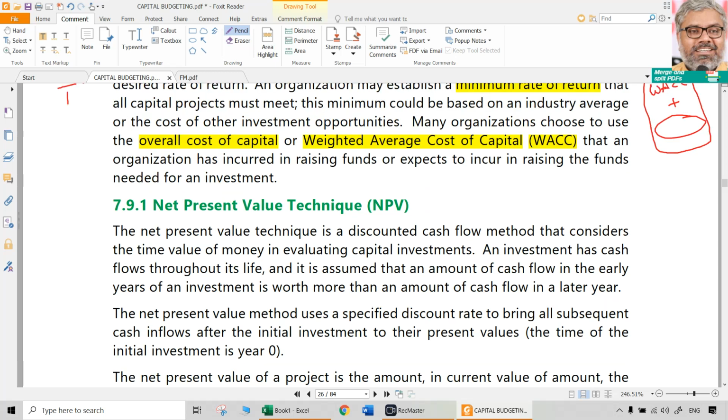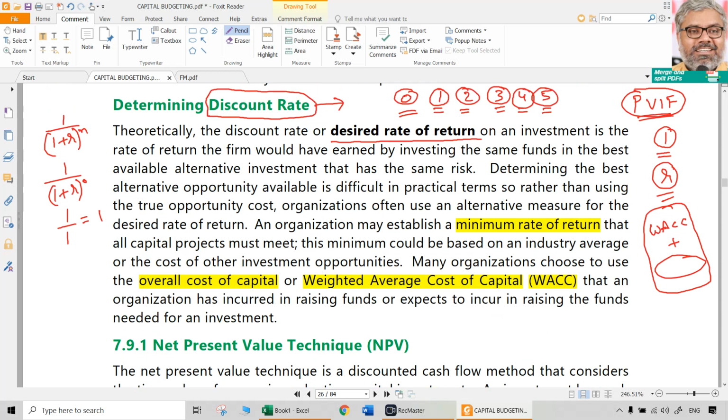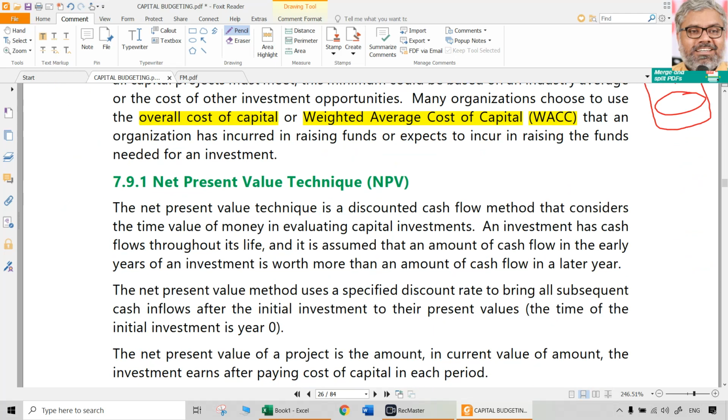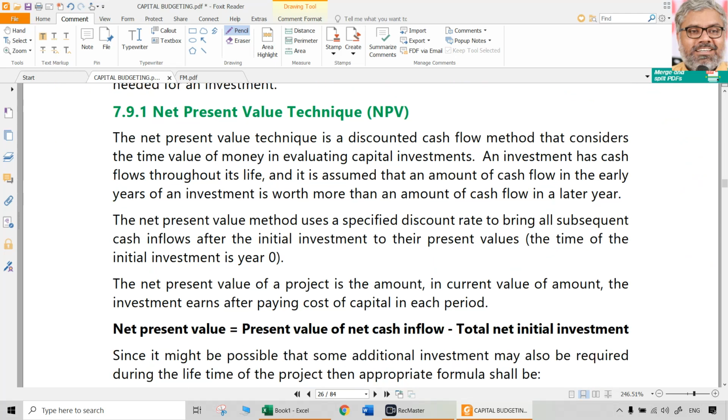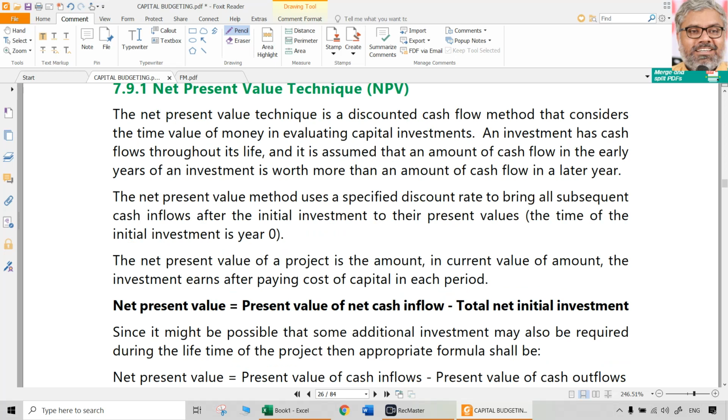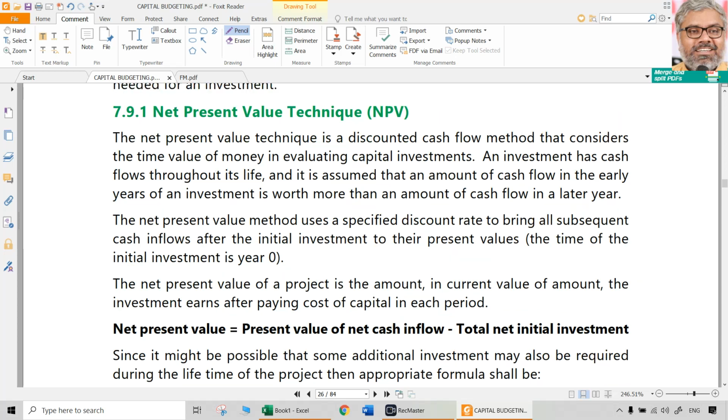So the application of time value of money is a very important aspect here, and that is the reason why, before we go ahead with any of these applications of various techniques which are DCF techniques, we should be thorough with the time value of money. Without that, any of these techniques are not going to be perfectly learned. So let us first start with the net present value technique. That is of course a DCF technique.